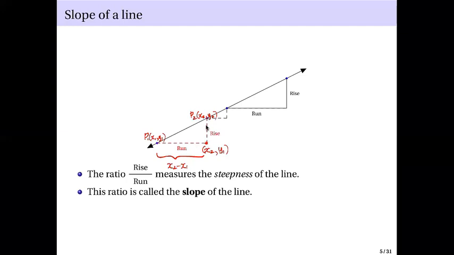And then for this, you have the rise. Since the x-coordinates are the same, we compute the rise to be the difference between the y-coordinates. And since this is higher than this, the rise will be equal to y2 minus y1.